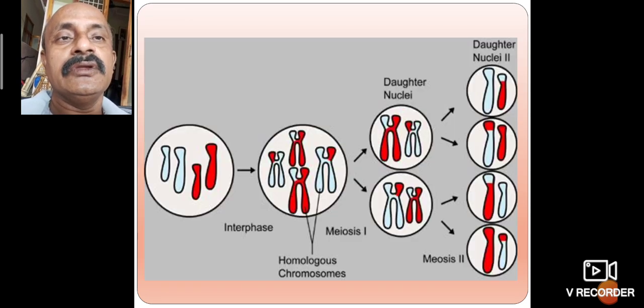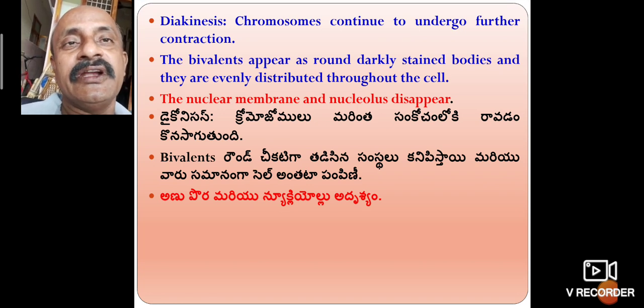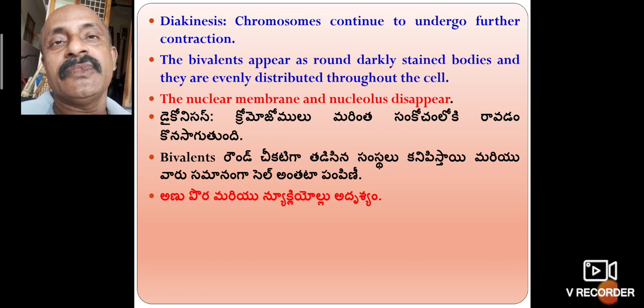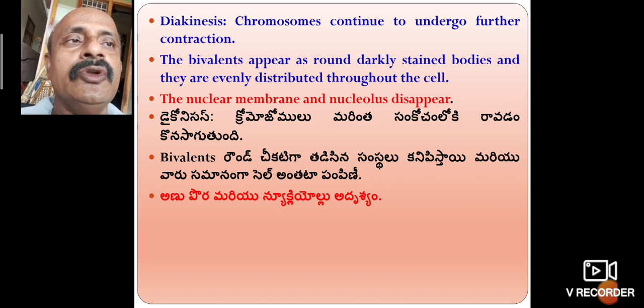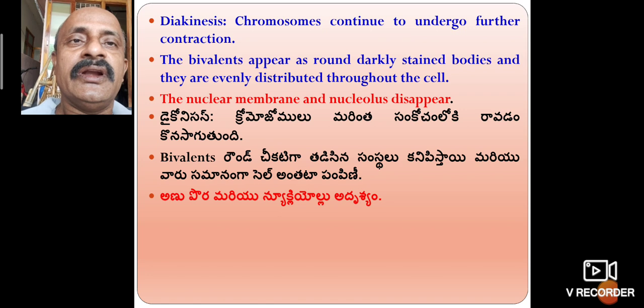Then diakinesis also takes place. So this is also called the two daughter. The last one is the diakinesis. Chromosomes continue to undergo further contractions. Further contraction takes place, meaning the chromosomes continue to undergo contraction.